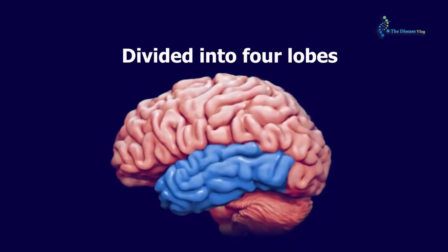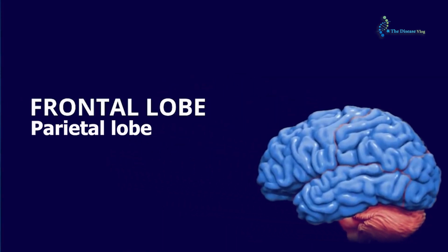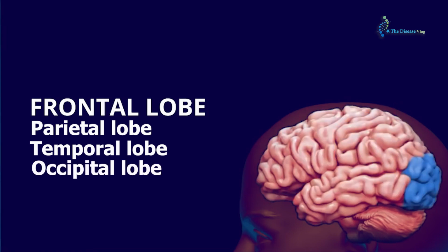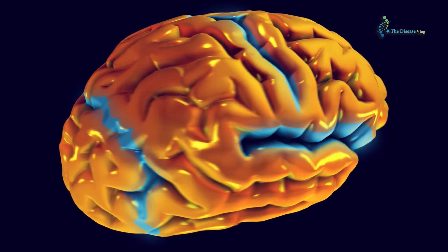Cerebral hemispheres are divided into 4 lobes. A. Frontal lobe. B. Parietal lobe. C. Temporal lobe. D. Occipital lobe. Each lobe performs a specific function and contributes to overall cognitive abilities.